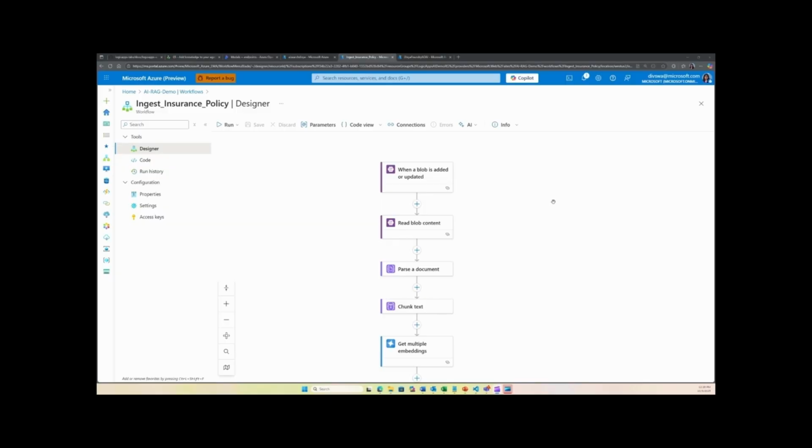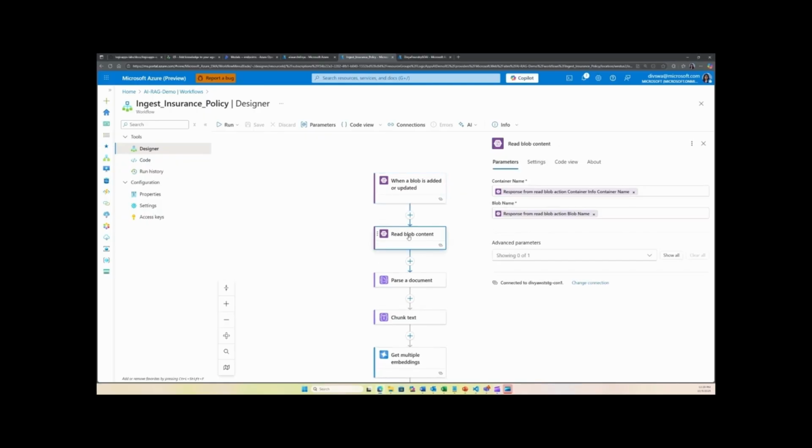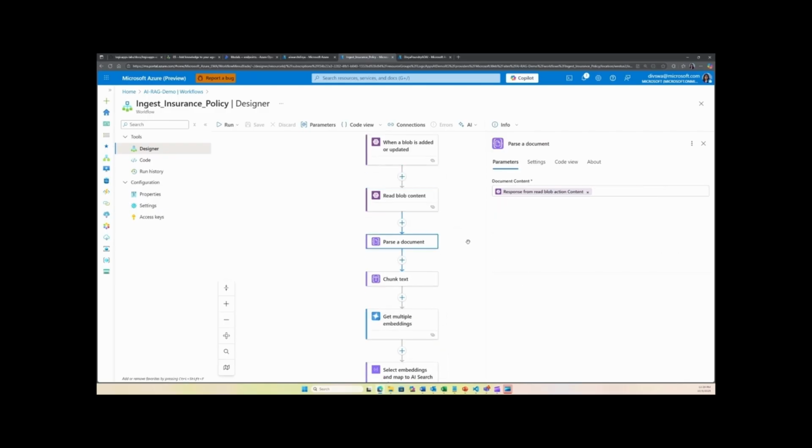All right, so to ingest the documents in the AI search index we created, I'm going to use a Logic Apps workflow. And this is what the workflow looks like. It has a trigger for Azure Blob Storage. So when a new blob is added or updated, this workflow will get triggered. We read the content from the blob. Next step is to use this parse document action to parse and tokenize the document content. Then we use the chunk text action to create the chunks or the tokens from that document.